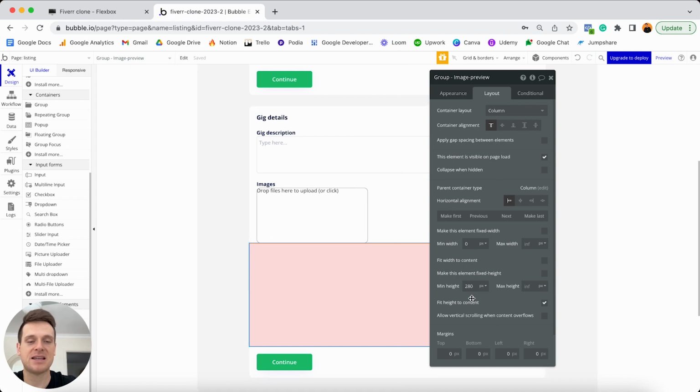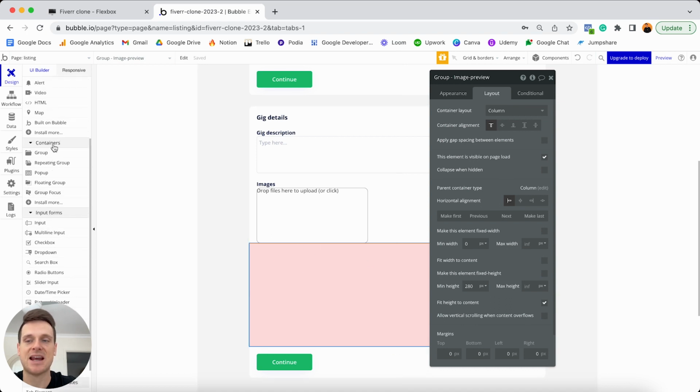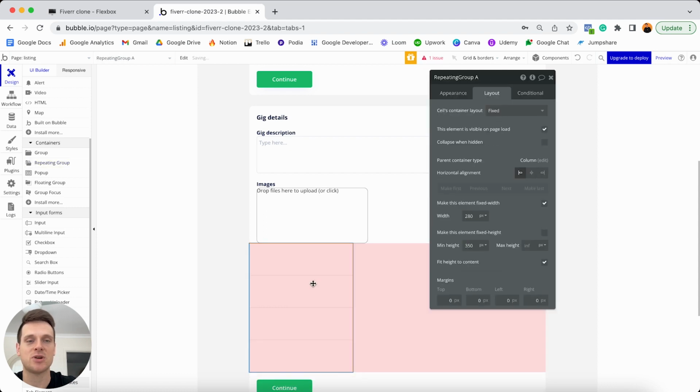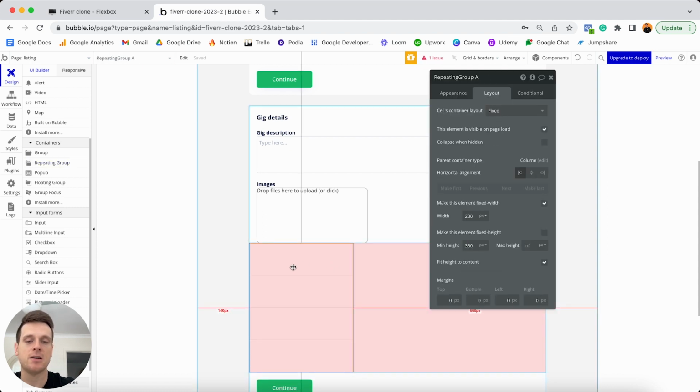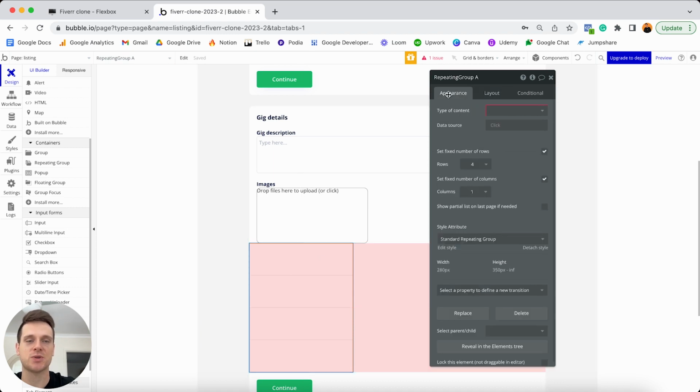Now, before we update the height and the margins, what I'd like to do is actually add my repeating group into this group. So if I scroll on up to my containers menu, I'm going to once again add in an element, only this time it's going to be a repeating group here. Now, like any repeating group, the first thing you'll need to do is update the data source for this. So this repeating group needs to know what list of things it's actually going to display.